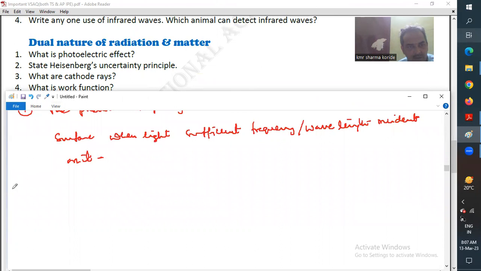Next question is, state Heisenberg uncertainty principle.